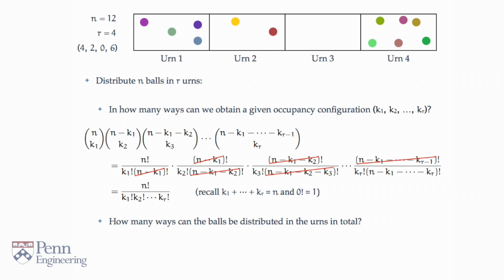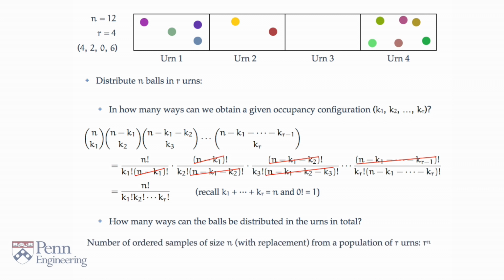If I think of arranging the balls from left to right, ball 1, ball 2, ball 3, ball 12, ball n, and identify which urn each ball went into, then we have one particular distribution of the balls into the urns. But this means that we have an ordered sample of size n selected from the urns where the sampling is with replacement. Multiple balls can occupy an urn. Of course, we know the answer to this. It is inevitably r to the power n. And now we've got a complete story.